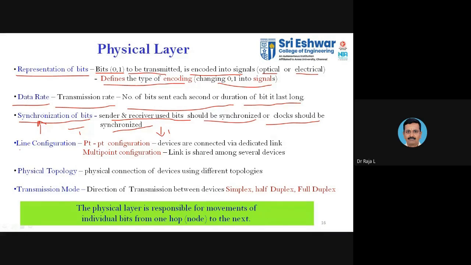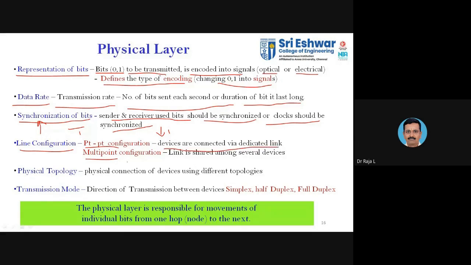The next one is line configuration. As we discussed earlier, before discussing topology, there are two types of configuration: point-to-point and multi-point. In point-to-point configuration, you have a dedicated line.